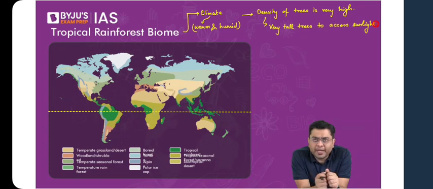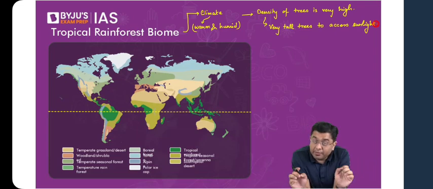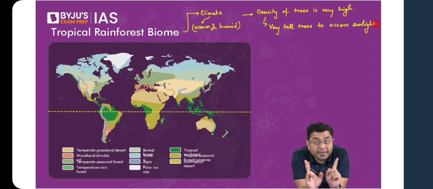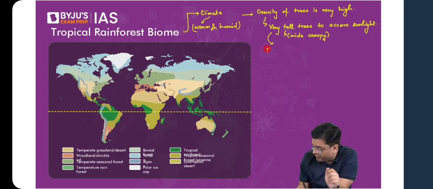Perfect. Because the trees are very high, all these trees have a significantly wide canopy density. Canopy cover is very broad. That is where they will be blocking all the sunlight, and the forest floor will be devoid of sunlight. So you will have negligible amount of sunlight reaching the forest floor, right? Very tall trees with a broad, wide canopy. Now, the forest floor is devoid of sunlight.